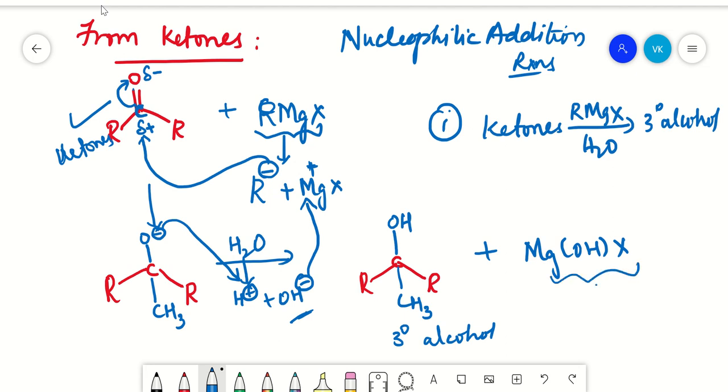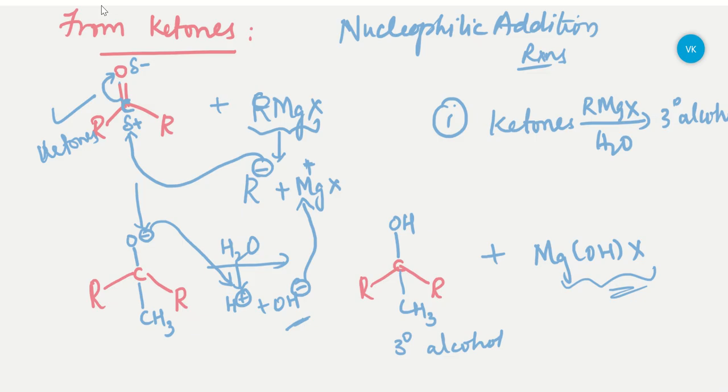We are not concerned about this side product. When you add your water molecule, a white precipitate like magnesium hydroxide is formed. Now this is your final product with your ketones, right? We'll see the next one.